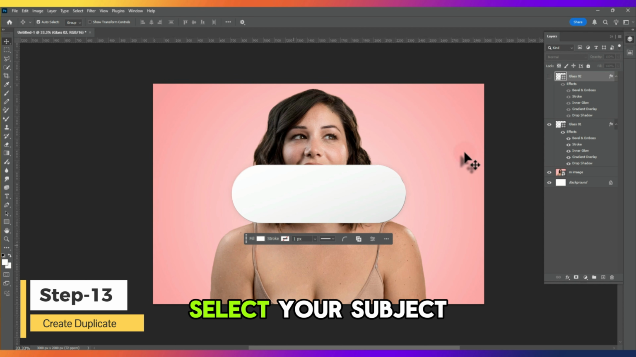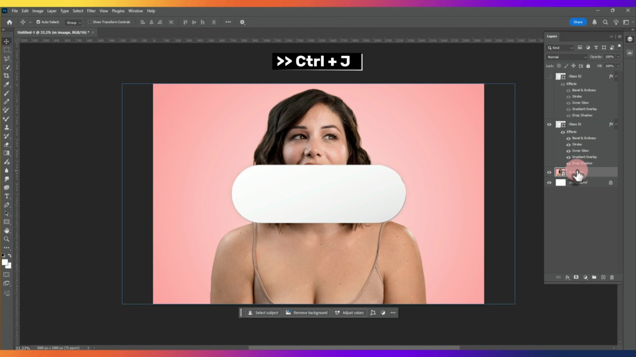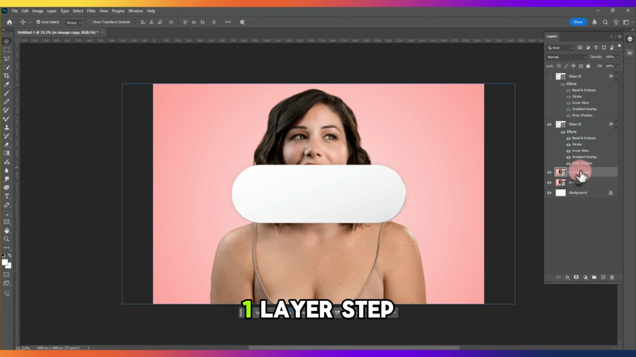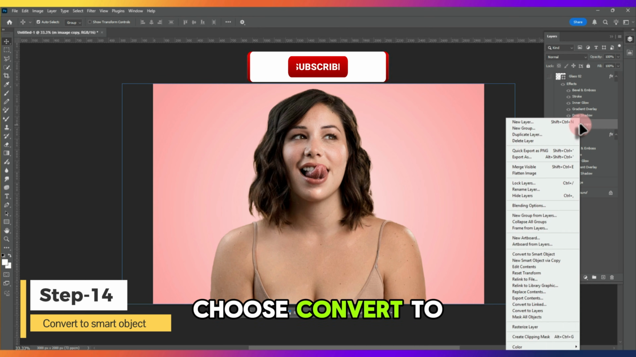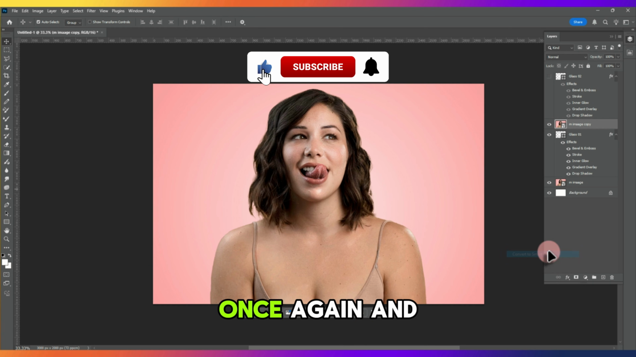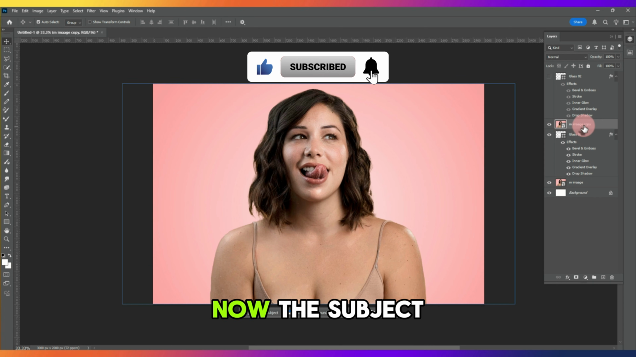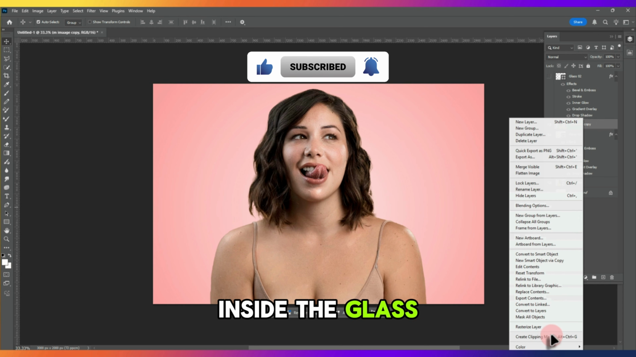Step 13. Select your subject layer and duplicate it. Move the duplicate above the Glass 01 layer. Step 14. Right-click the duplicated subject and choose Convert to Smart Object. Then right-click once again and select Create Clipping Mask. Now the subject is perfectly clipped inside the glass.